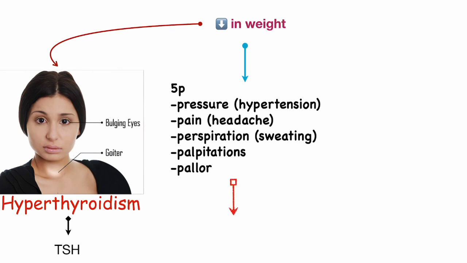This clinical picture gives me the idea that maybe this patient has pheochromocytoma. So I do for this patient urine or plasma metanephrines to confirm my diagnosis.